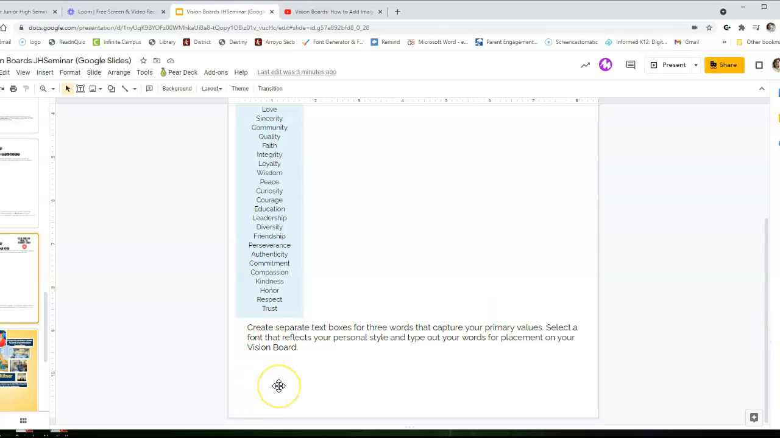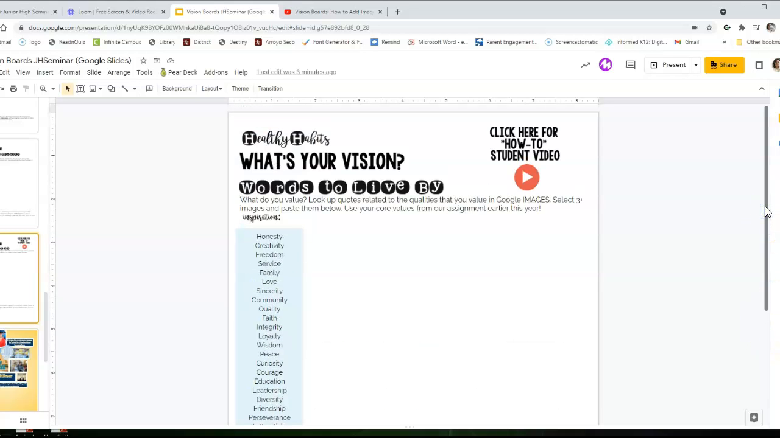And at the bottom it says create separate text boxes for 3 words that capture your primary values. Select the font that reflects your personal style and type out the words for placement on your vision board. Again, go ahead and hit present, watch the how-to video, and it will explain exactly how to do this page.